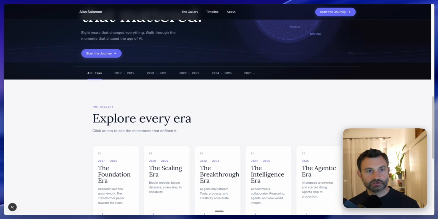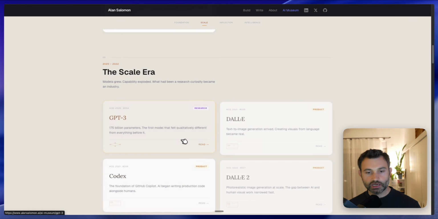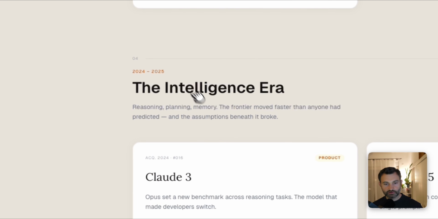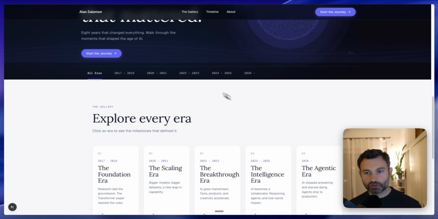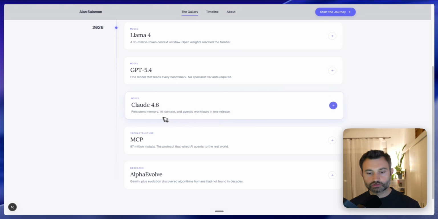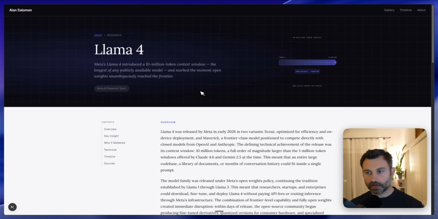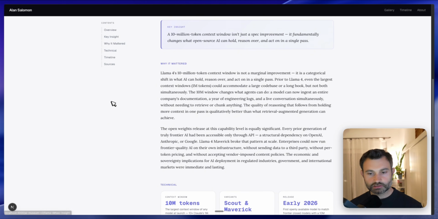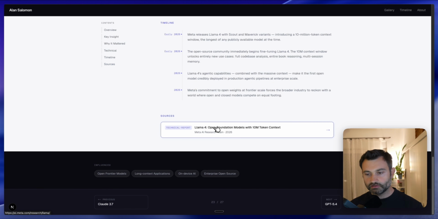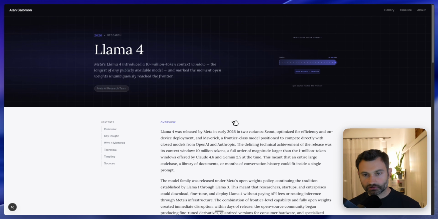Here I have 2026, while in my first version, if I go to the AI museum, I only have till 2025. So with the changes I created, I asked the coding agents to just add a new era, and it decided to call it the Agentic Era, which is where we are right now. It introduced these elements, and actually it did more than that. It filled each element, created this nice interface, and even created some sources and added the links for the sources. This is so powerful. I couldn't believe it.